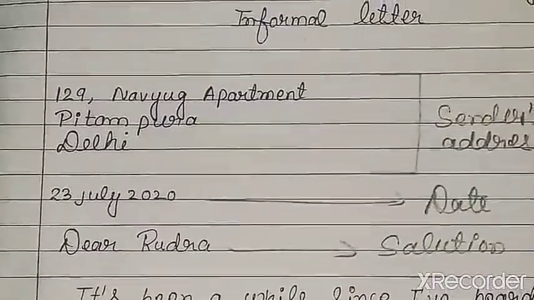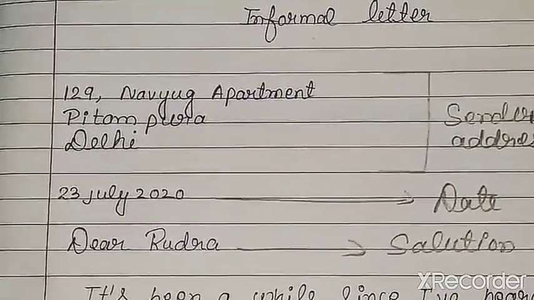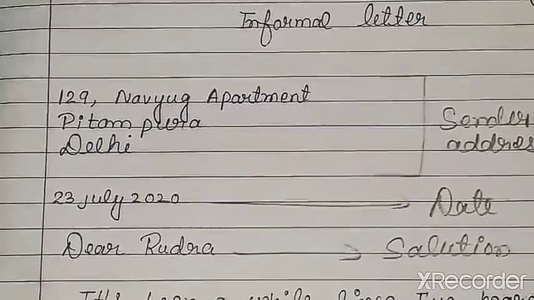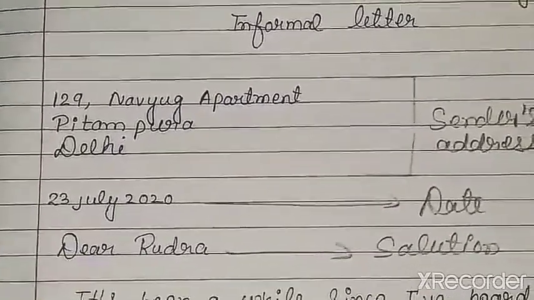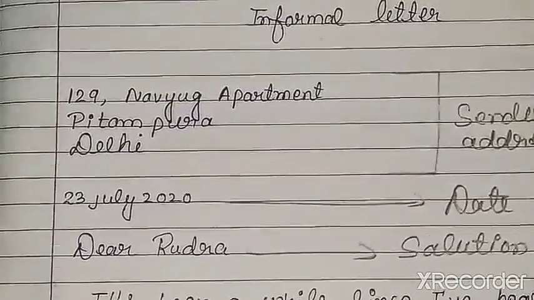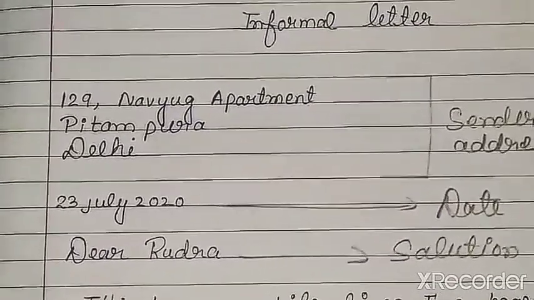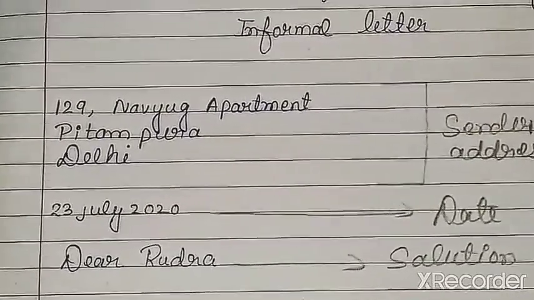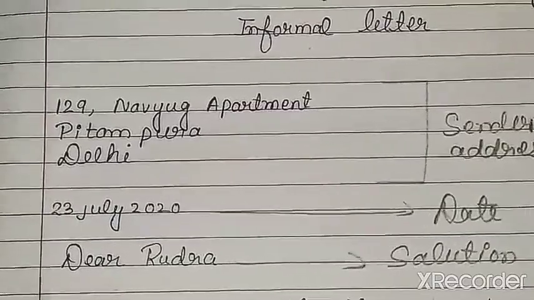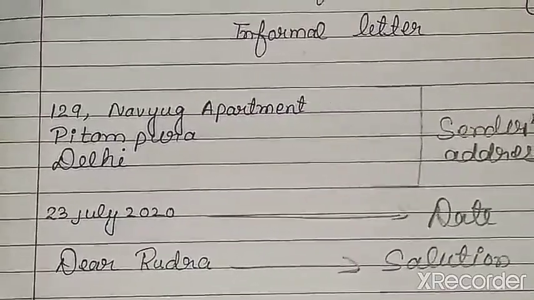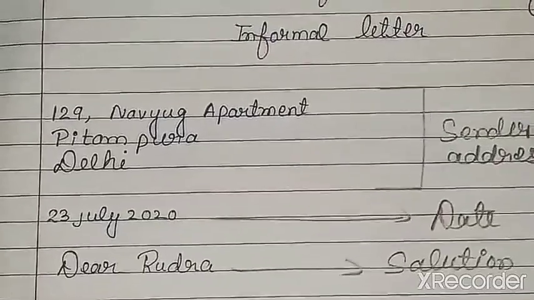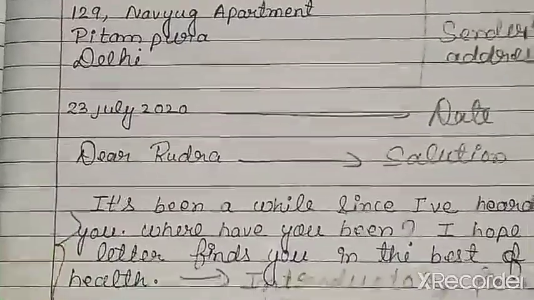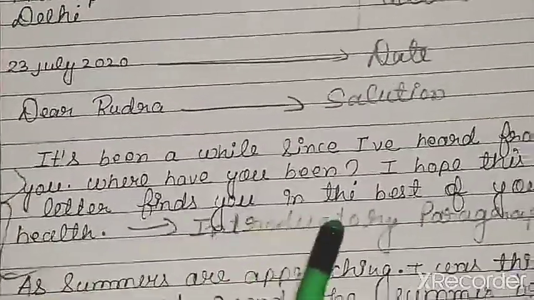Since you know the person you are writing to, the greeting can be informal as well. If it is a friend or someone close to your age, you can greet them by their first name, like Dear Rudra. Or if you are writing to a relative like your mother, father, uncle or auntie, you may greet them like Dear Mom, Dear Uncle, Dear Auntie. And if you are writing to an elder person, someone you respect greatly, you can address them with Mr. and Mrs., like Mr. Sa, Mrs. Sa. Okay, so after the salutation or greeting, we will again leave a line and then write the introductory paragraph.